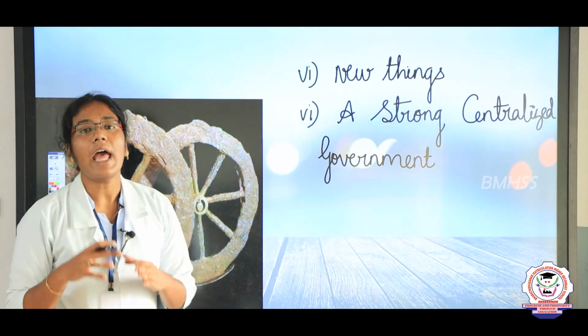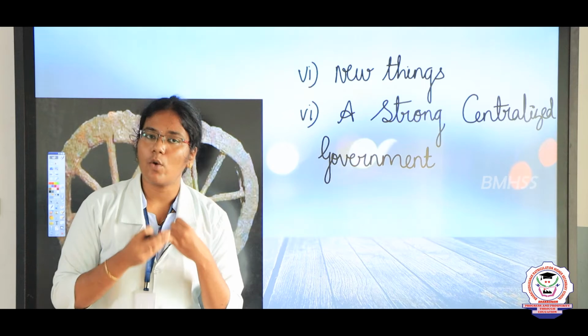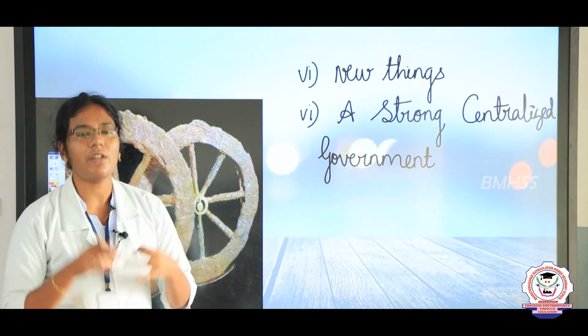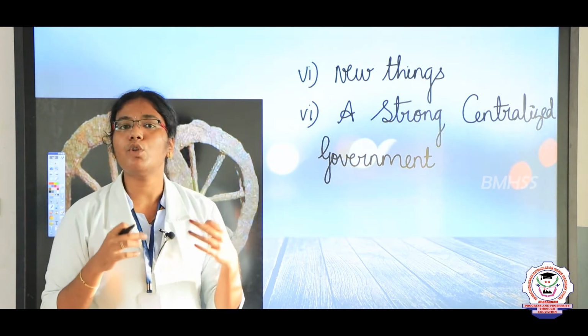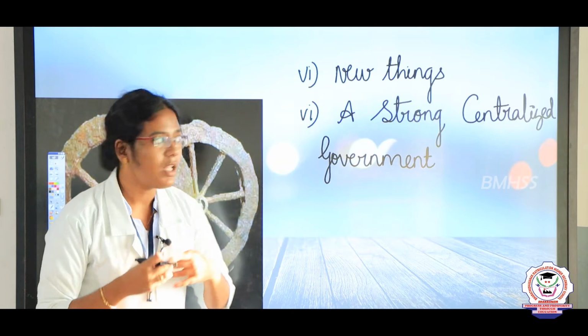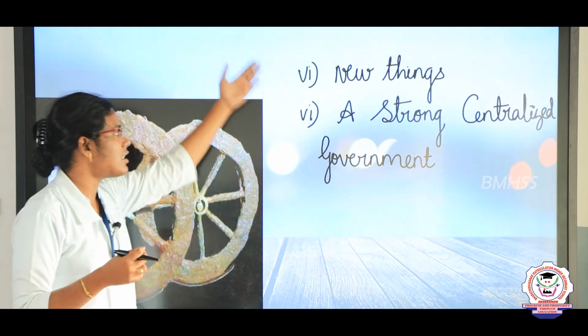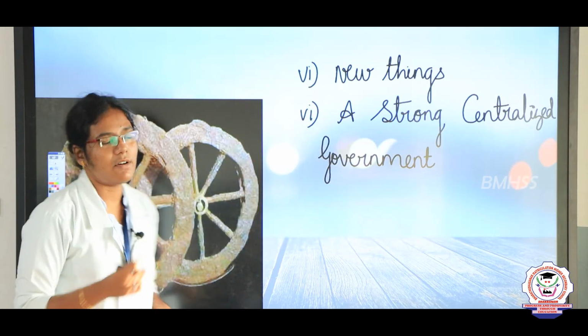So these are the characteristics of the civilization: the presence of towns and cities. The second point is agriculture, that is crop production. Then the third point is different religious beliefs. The fourth point is art and craft work. Then the fifth point is they need to invent new things. The sixth point is a strong centralized government.